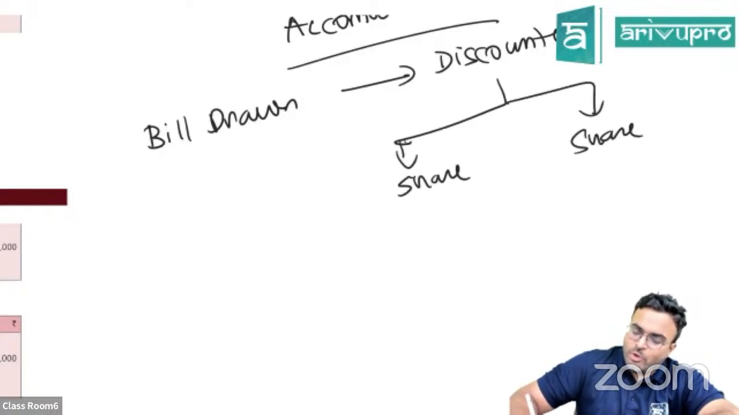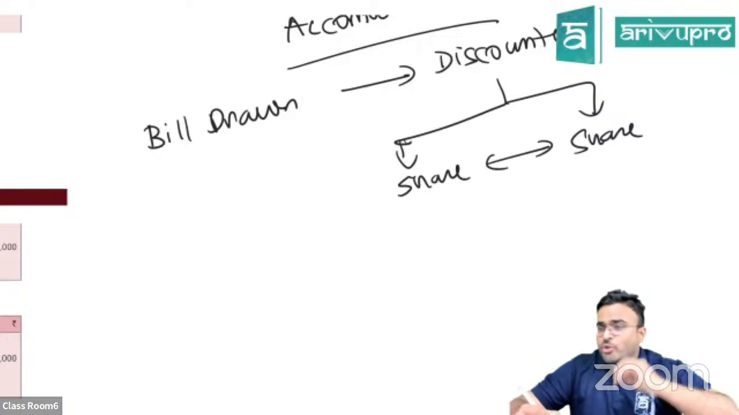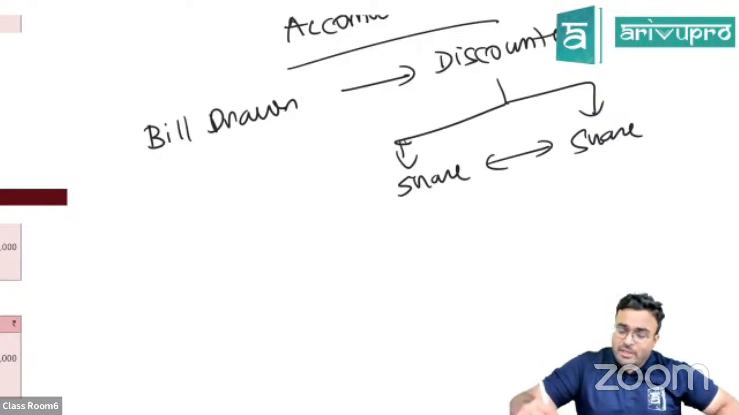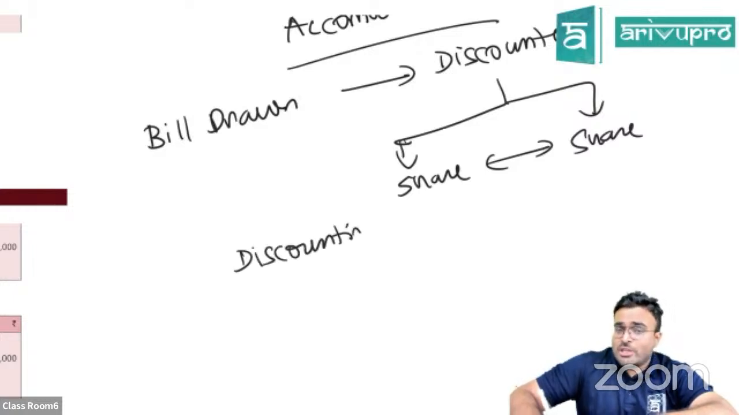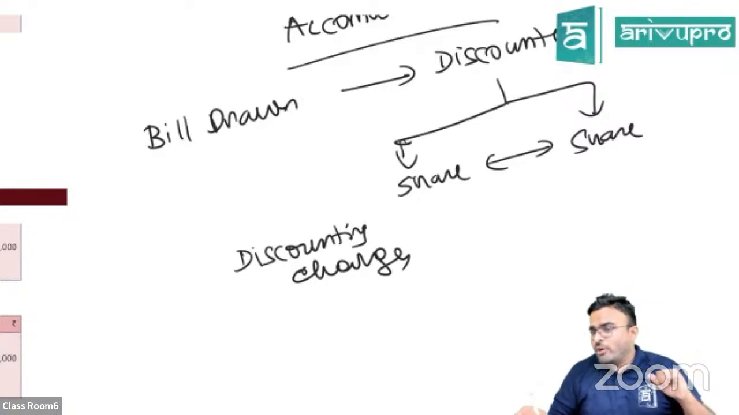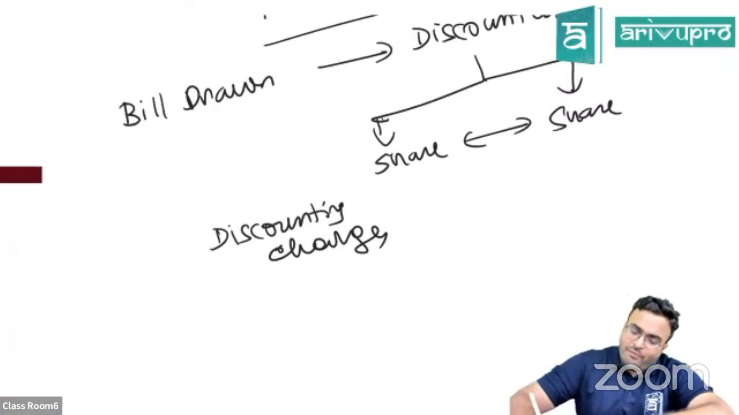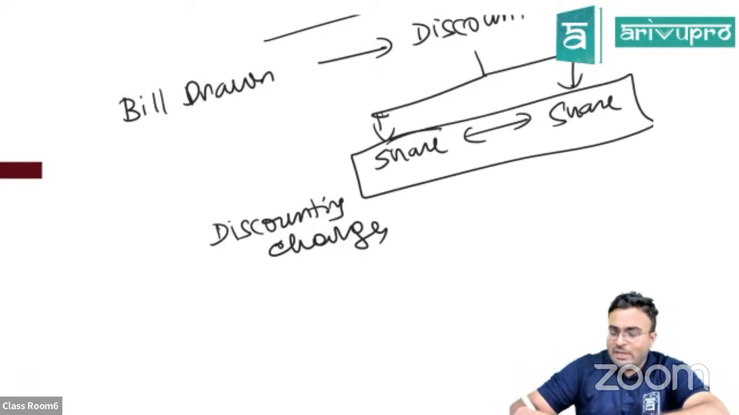Now, in what ratio have you shared this? Go and apply the same ratio for the discounting charges also. In whatever ratio you share the money, in the same ratio the discounting charges are also going to be shared. Clear? When you share the discounting charges, then wait for the date of the bill.